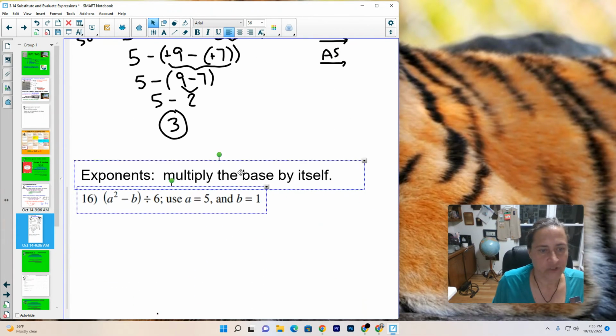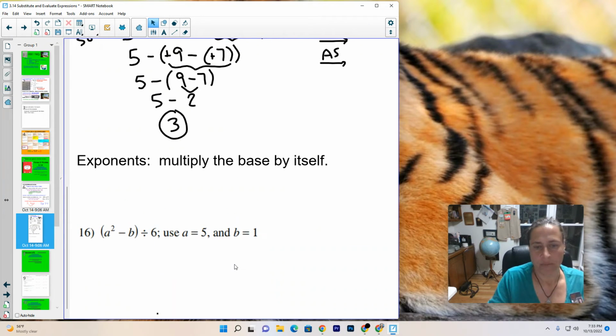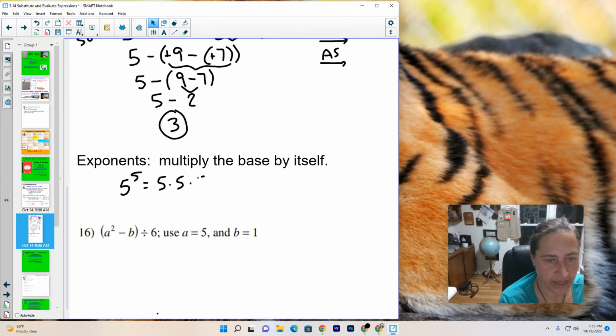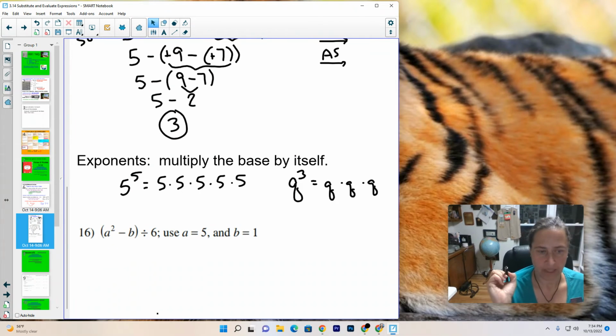All right, let's do a little reminder on exponents before we hit this one that has exponents. Remember that it tells you how many times to multiply the base by itself. So like 5 to the 5th is 5 times 5 times 5 times 5 times 5. Or Q to the 3rd is Q times Q times Q. Okay, so A squared is going to be 5 squared